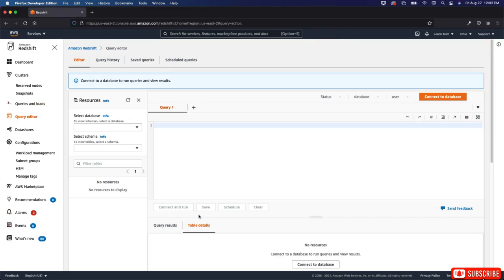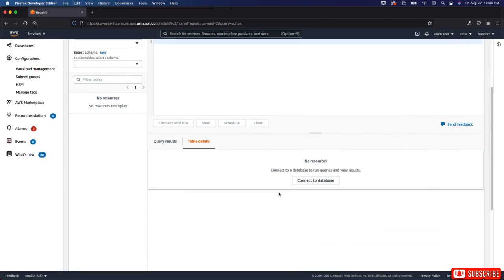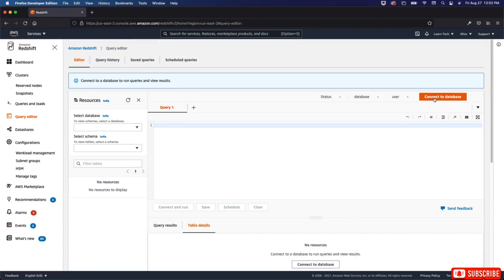All right, welcome back. So we're going to talk about query editor. Okay, so the query editor, you can connect to a database to run queries and view results. Okay, we can look at, you can select the database, select the schema, find tables here, connect the database over there, and also here as well.